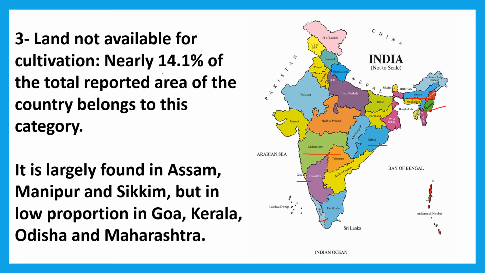Nearly 14.1% of the total reported area of the country belongs to this category, means land not available for cultivation. How many percent are there in India? That is 14.1%.